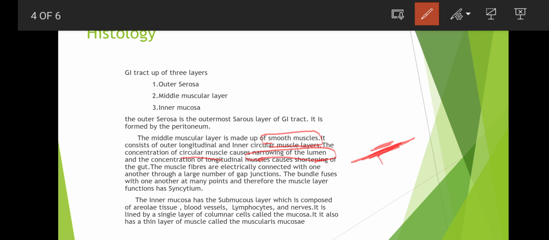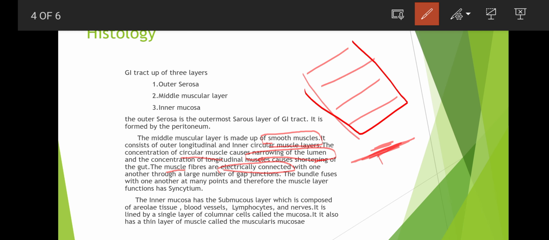The muscle fibers are electrically connected. These muscle fibers are electrically connected with one another at many points. So this is one point, and this is one point, they are electrically connected.